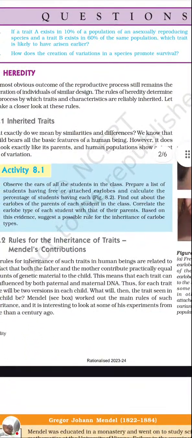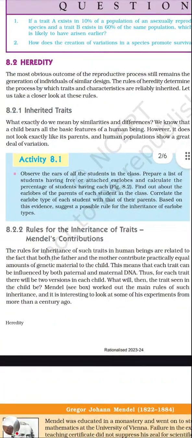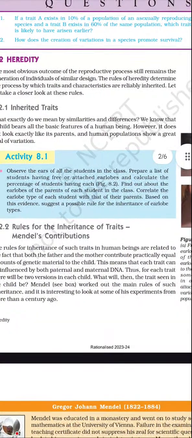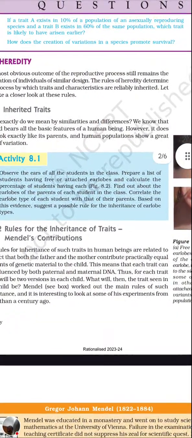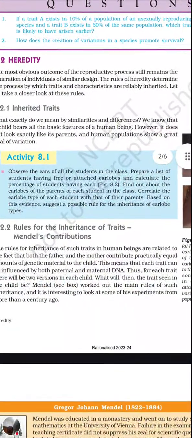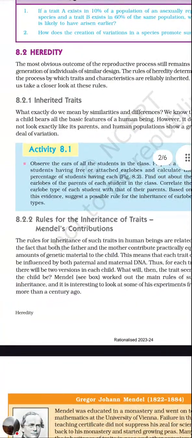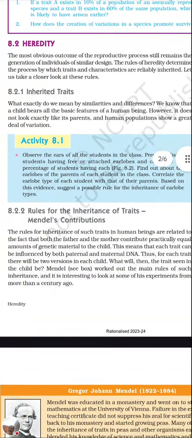the most obvious outcome of the reproductive process still remains the generation of individuals of similar design. The rule of heredity determines the process by which traits and characteristics are reliably inherited. So how are the characters inherited? Let us take a close look. So first one, inherited traits. So what is inherited?